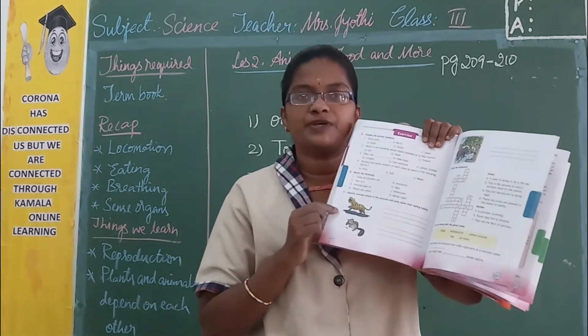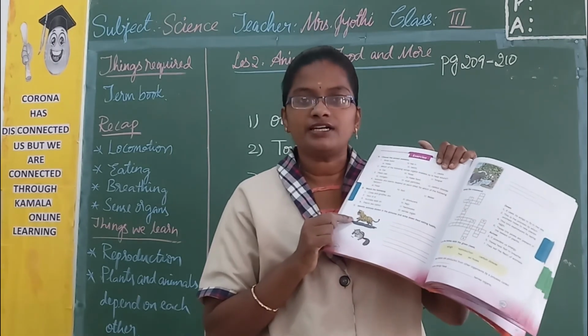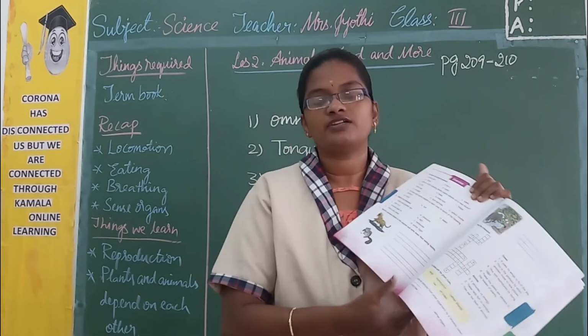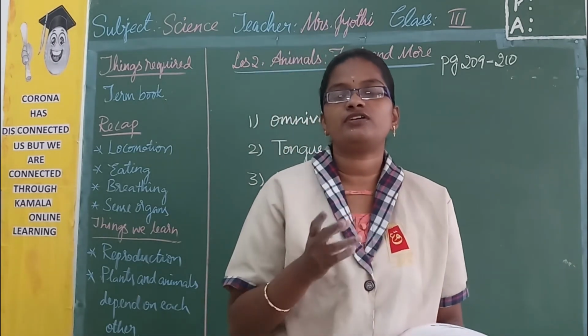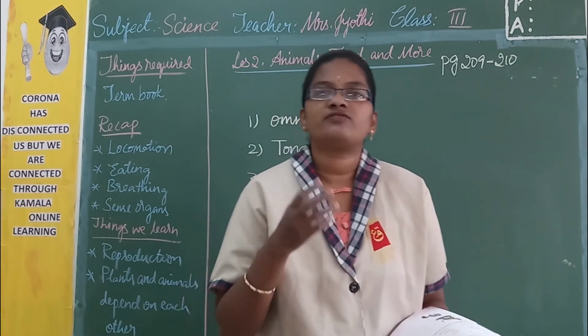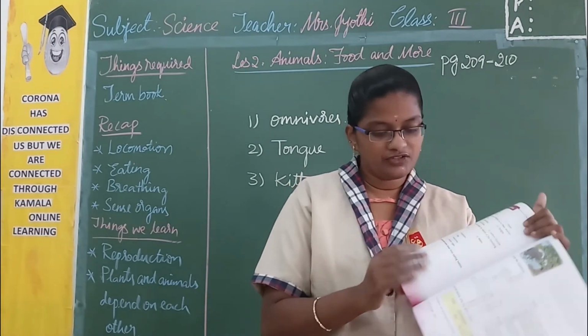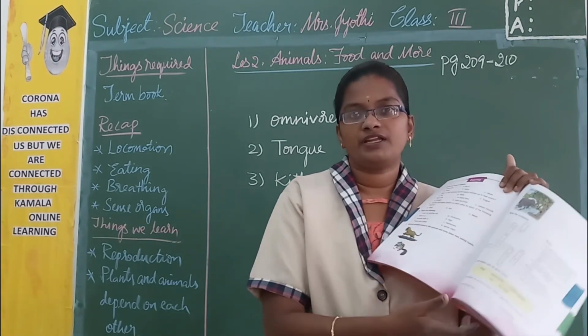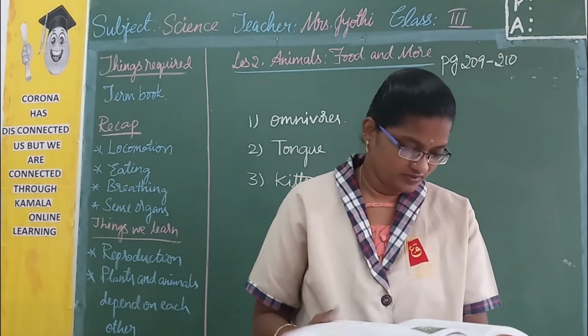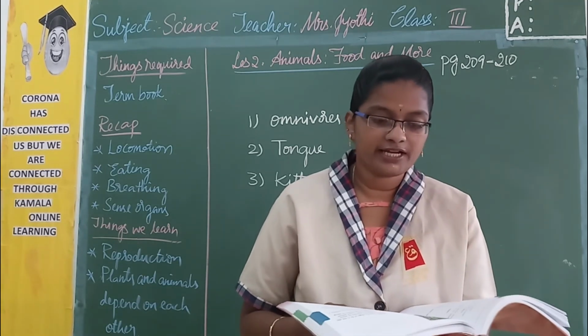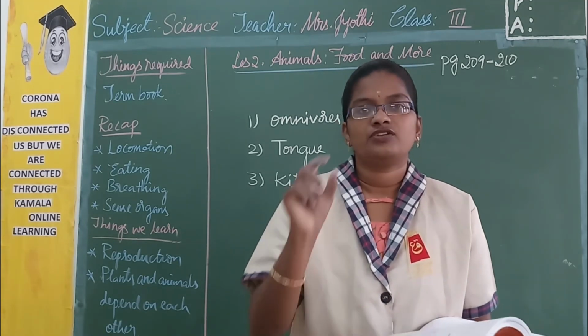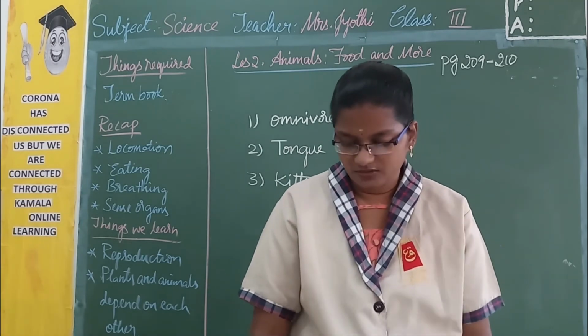Now if you take the first picture, what is it? It is a tiger. So mention there tiger. So what are the eating habits of a tiger? A tiger eats flesh of other animals. It is a carnivorous animal. Like that you have to write about the remaining things also. The next one is squirrel and the third picture is elephant. You just mention the name of it and write down.